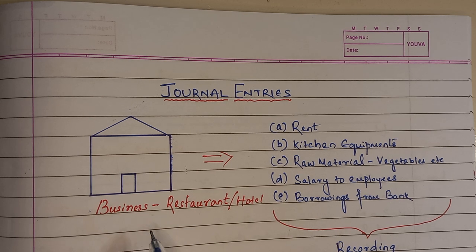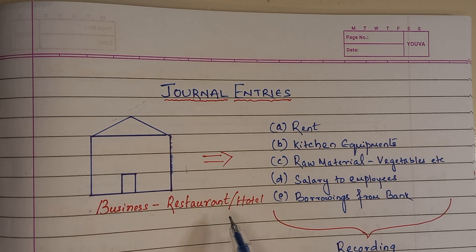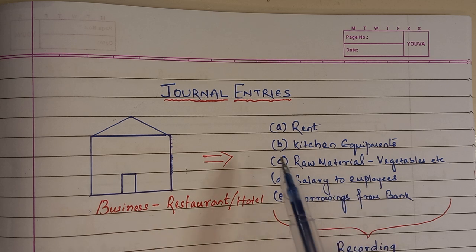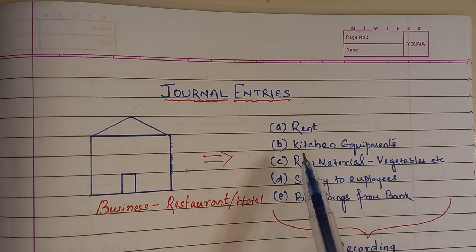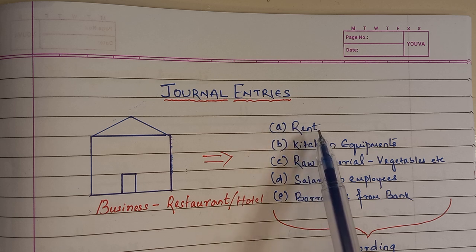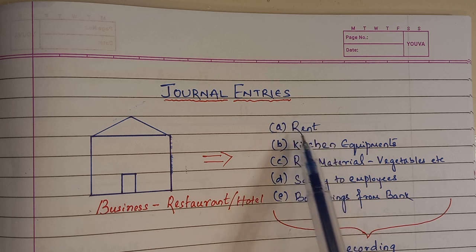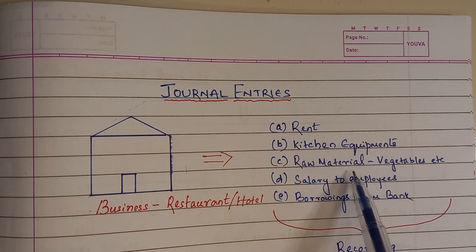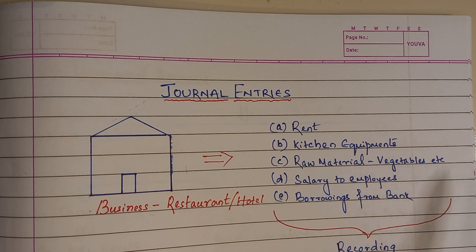For example, you are going to start a business, a restaurant business. If you're starting a business, what are the different types of expenditure or items or transactions you are going to have? If you're going to start a restaurant business, definitely you may take a shop where you may pay rent. Once you take the building or the floor, what you're going to do next, you're going to buy kitchen equipment. After that, you may buy raw material like vegetables, grocery items, and so on.